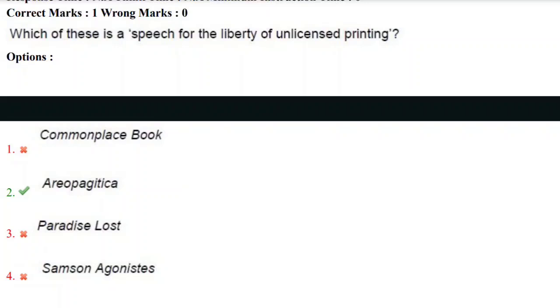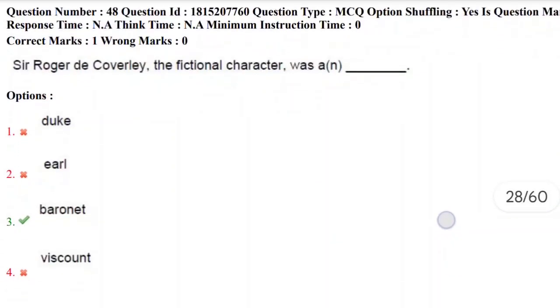John Milton's work Areopagitica is a speech for the liberty of unlicensed printing. Yes, during that time there was control over printing, there was control over speech. That's why John Milton wrote Areopagitica, a speech for the liberty of unlicensed printing. So the correct answer here is the second option, Areopagitica, written by John Milton. Let's move towards the next question.